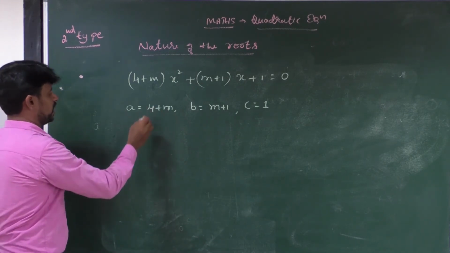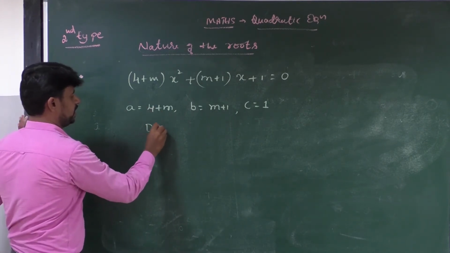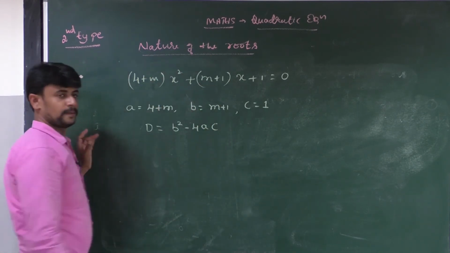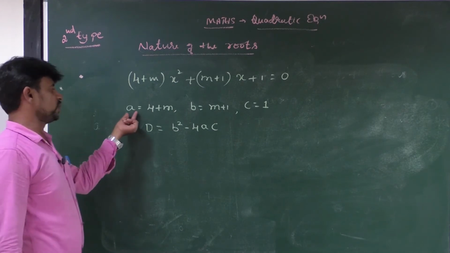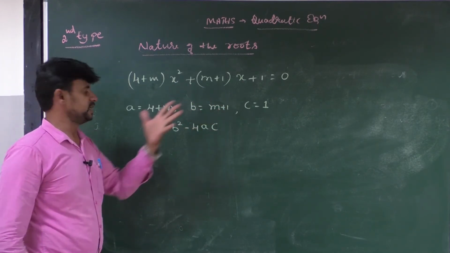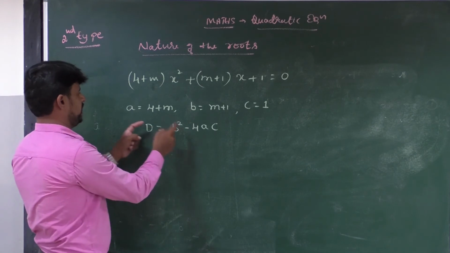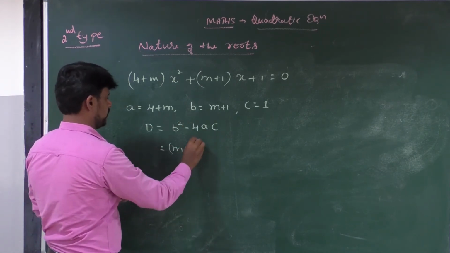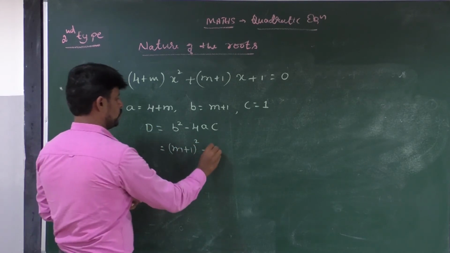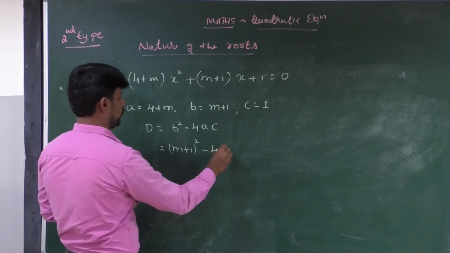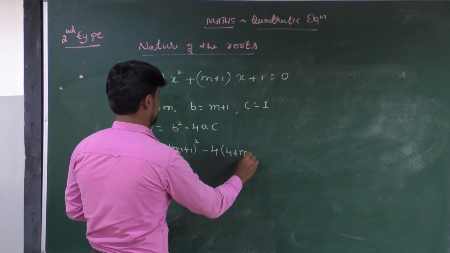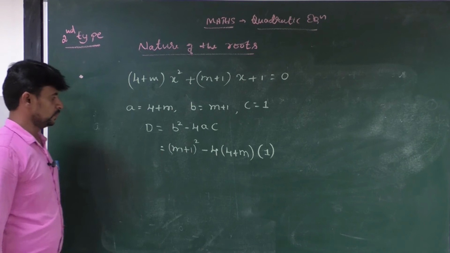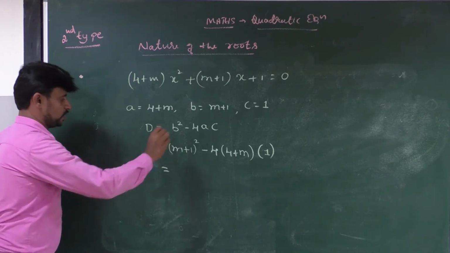Okay, then after that you have to write the discriminant formula. D is equal to b square minus 4ac. In the next step you have to substitute the values of a, b and c. Then it becomes, what is the value of b? B value is m plus 1 whole square minus 4 into a value 4 plus m, c value 1. Now make the simplification. Look at the board, all of you.